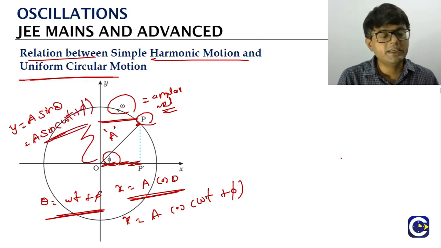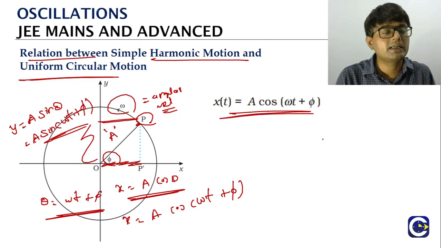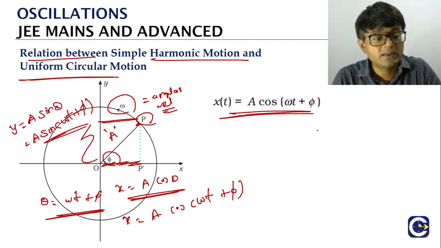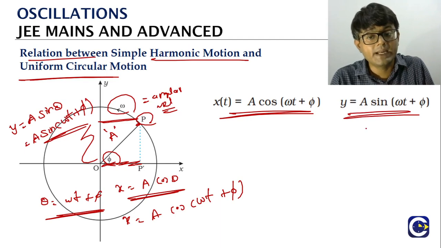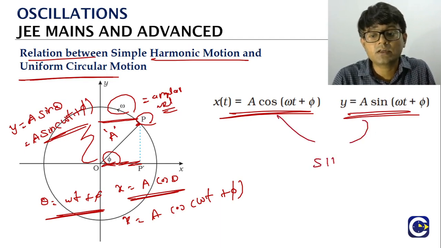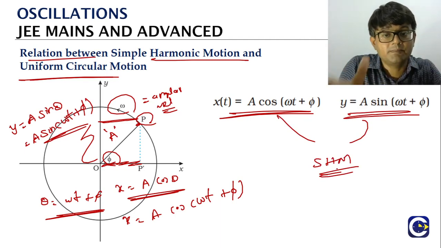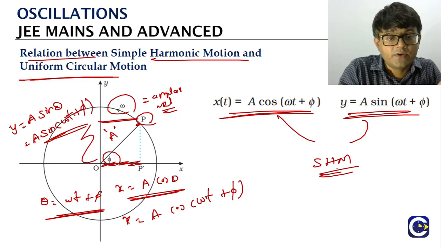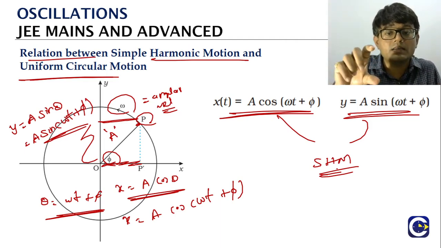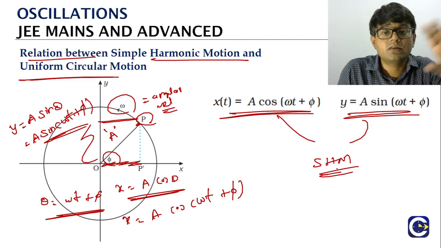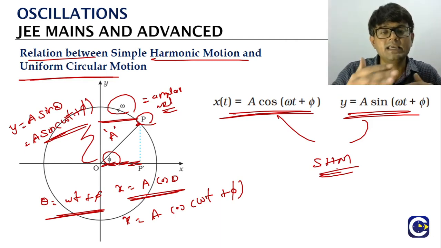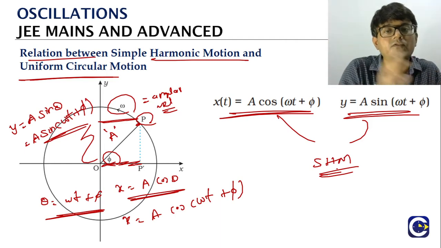Means if you look at the x coordinate of the particle, that is given by A cos(omega t plus phi). The y coordinate is given by A sin(omega t plus phi). Remember, both these equations represent what? SHM equations. Either you have the form A cos(omega t plus phi) or A sin(omega t plus phi), they represent the SHM equations. So for the uniform circular motion of an object, if you see how the x coordinate or the y coordinate is changing separately, those equations represent SHM equations. That is what we will see as the relation between the SHM and the uniform circular motion of the object.